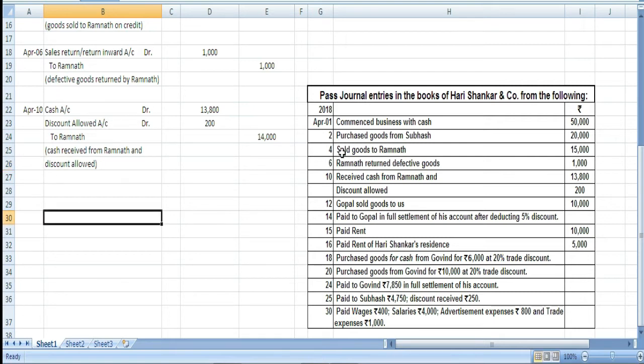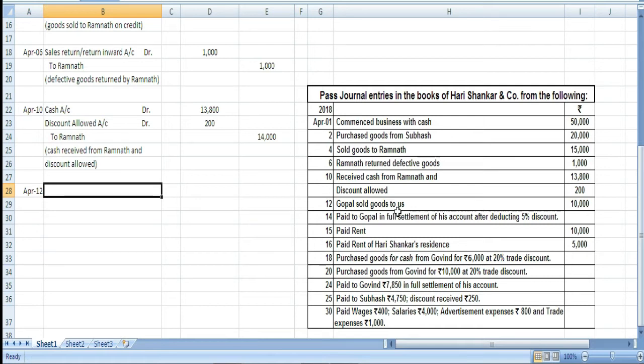Next is April 12. This looks a little tricky. Gopal sold goods to us, which means Gopal sold goods to Harishankar. So we cannot write sales over here because we are not selling. Instead, Gopal sold goods to us, which means that we are purchasing goods.